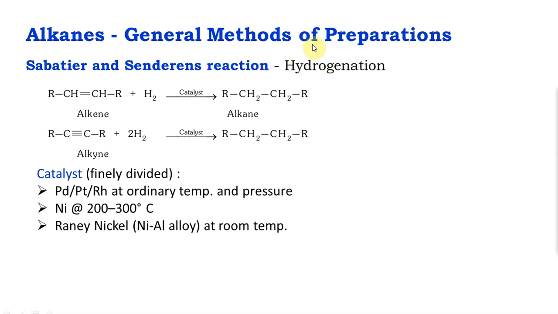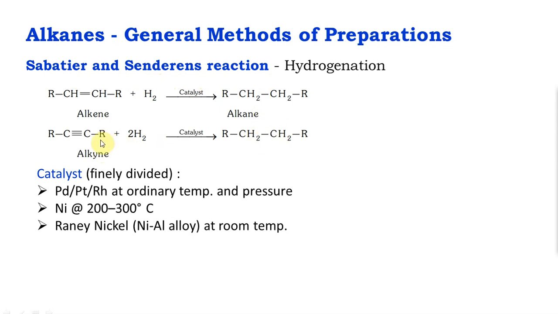So, general methods of preparation of alkanes involve the first and the foremost one, hydrogenation of alkenes and alkynes, or basically getting rid of the pi bonds and making them sigma bonds. An unsaturated compound becoming a saturated compound. You want to remember the name, match the following may be asked from this Sabatier-Senderens reaction. Okay, an alkene or an alkyne completely gets hydrogenated to a corresponding alkane.